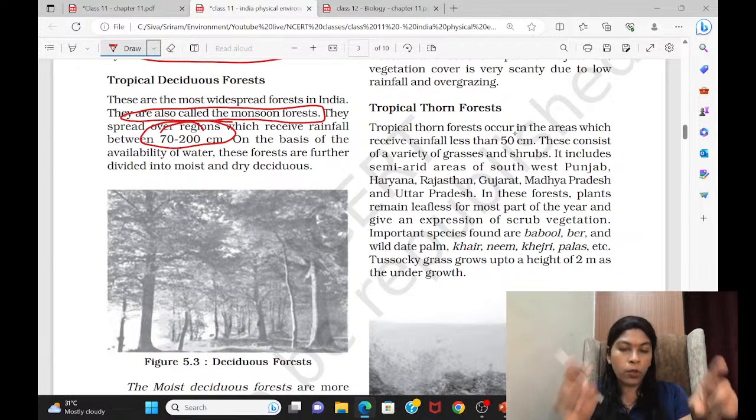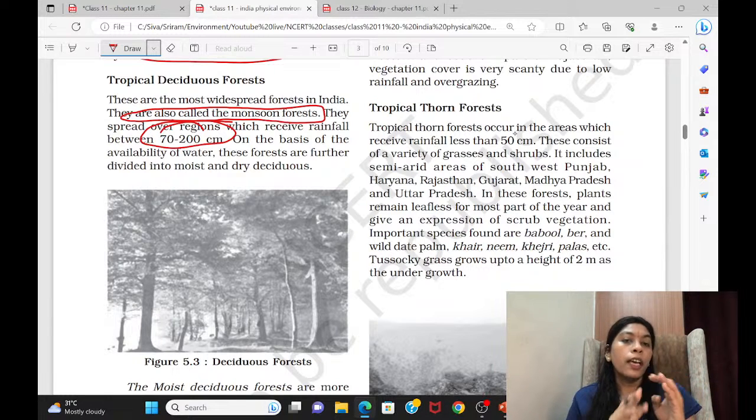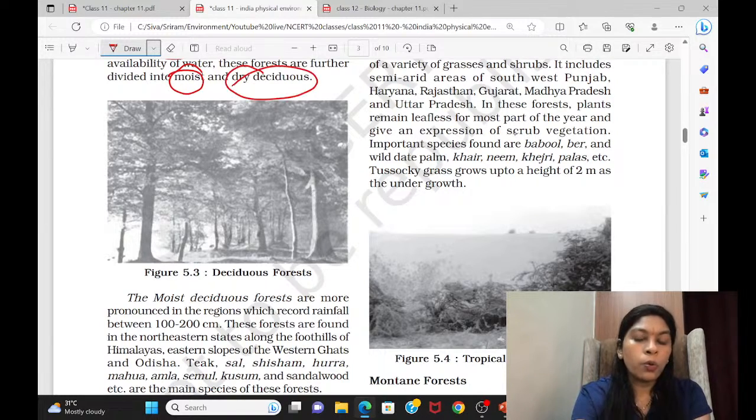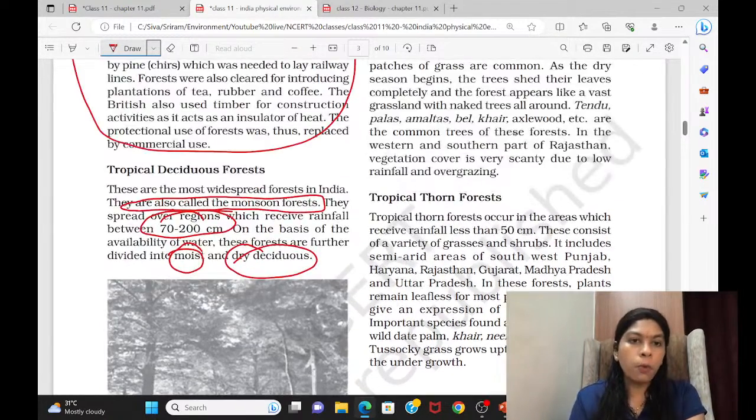If you see in the map also, when we saw it in the previous NCERTs, we have seen the map. There, the majority of the area, the peninsular areas and central India, these forests are distributed. Based on rainfall, we are splitting it into two types. One is moist, another is dry. So you can give another name for this forest called monsoon forest.